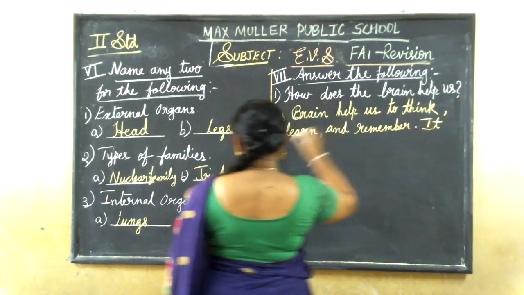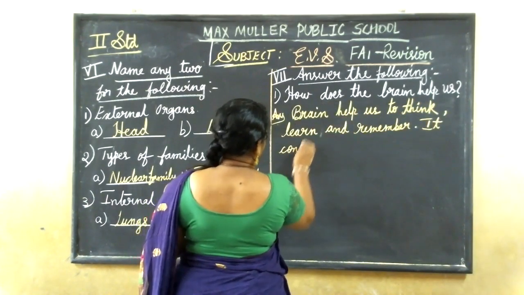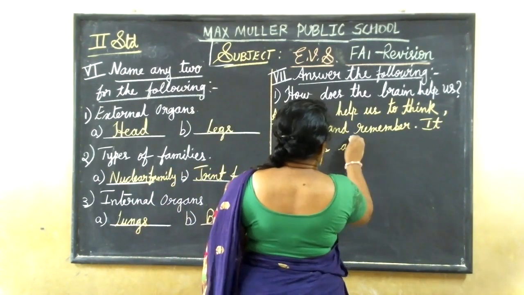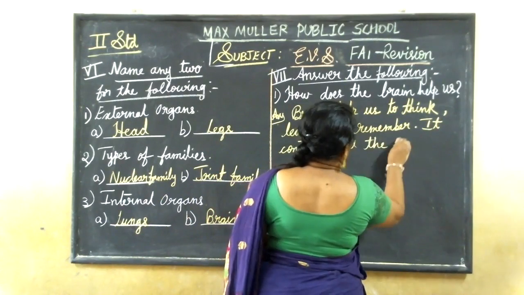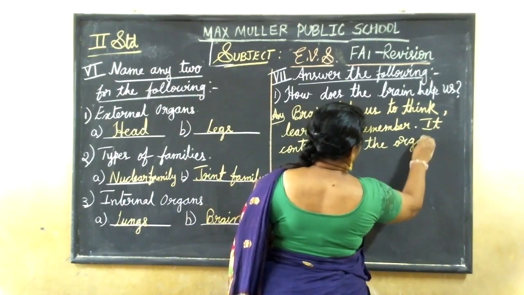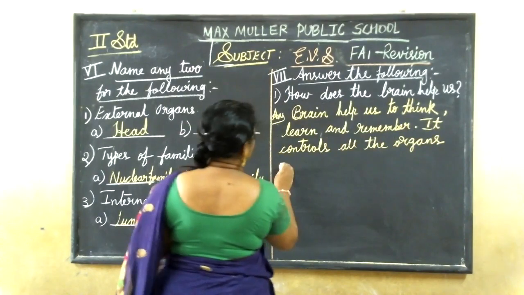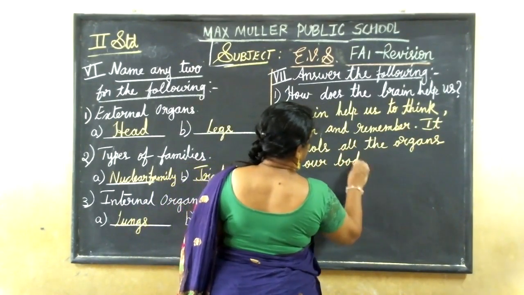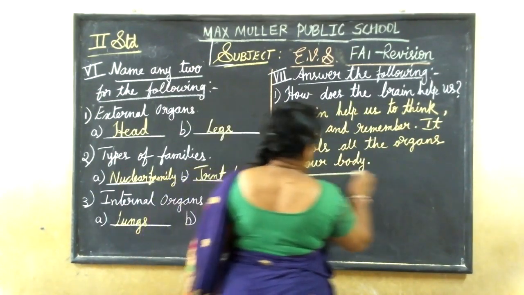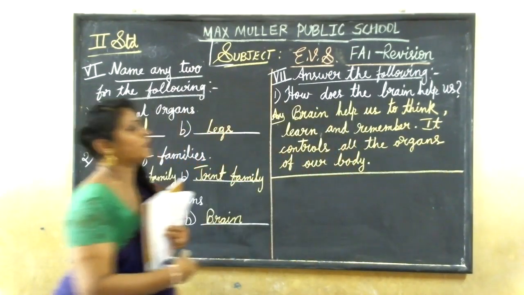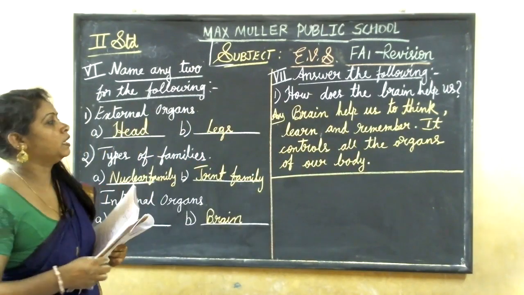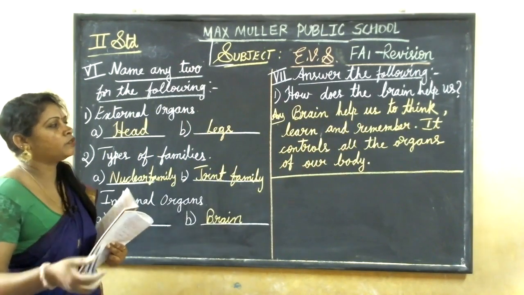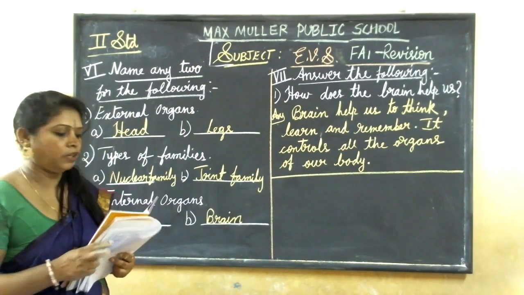It controls all the organs of our body. Okay. How does the brain help? Brain helps us to think, learn, and remember. It controls all the organs of our body.